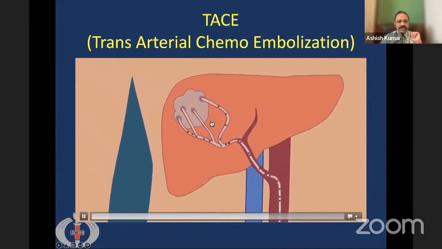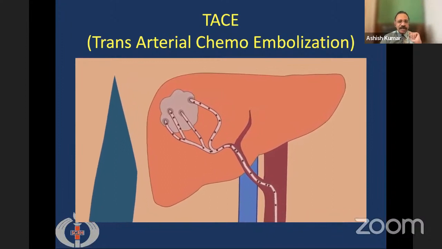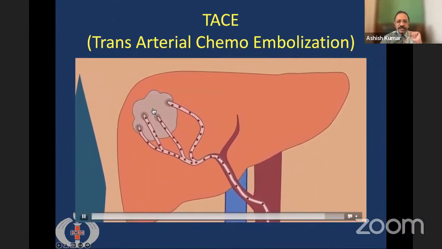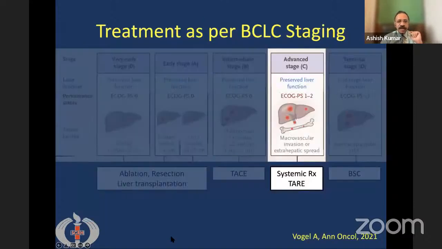And there we inject a chemotherapeutic agent, as well as embolize the hepatic artery. These chemotherapeutic agents like doxorubicin and epirubicin act locally on the tumor and kill it. We also embolize the hepatic artery so that there is ischemic necrosis of the tumor tissue. So this was the TACE procedure, which is done for intermediate stage.